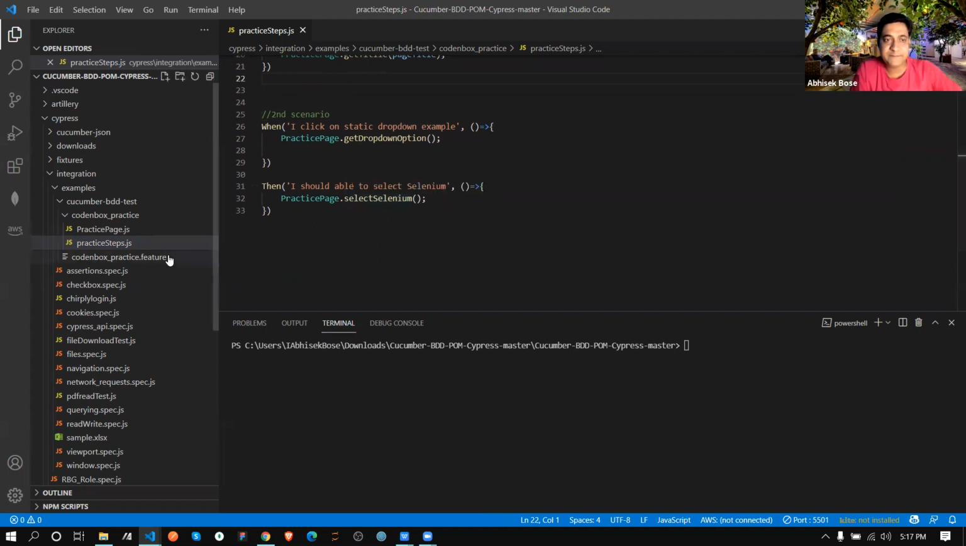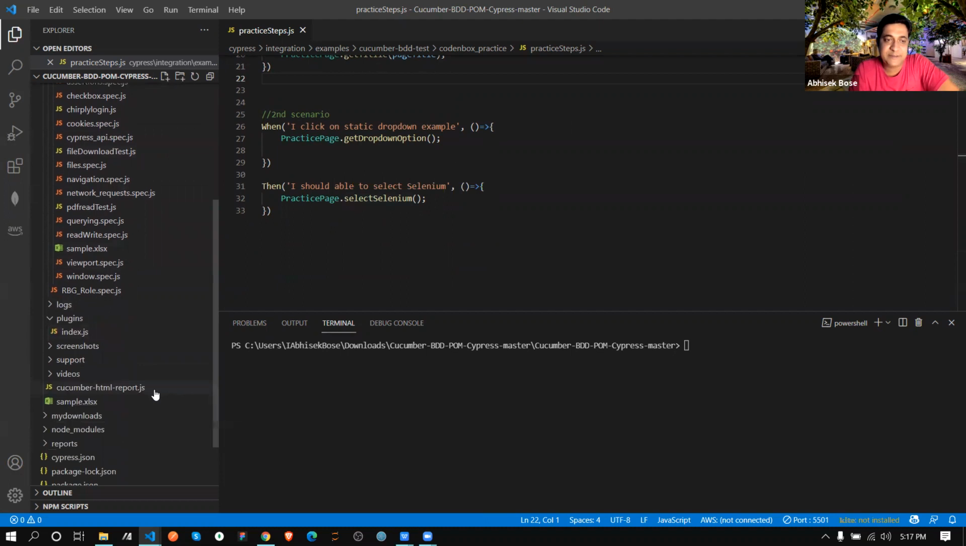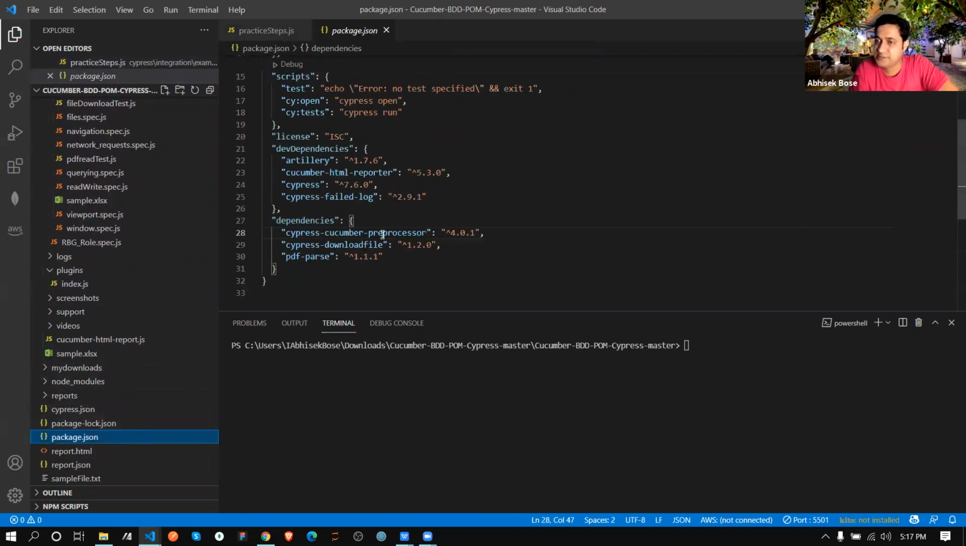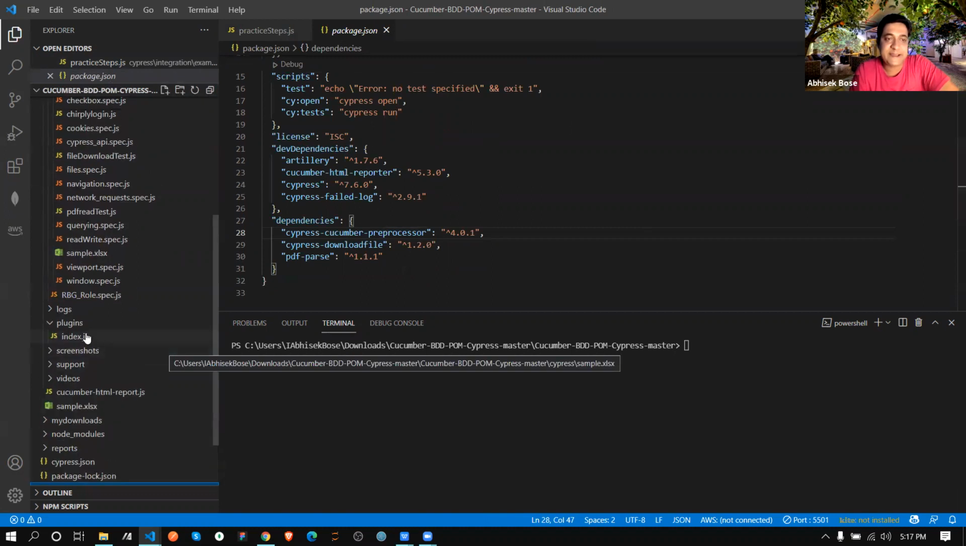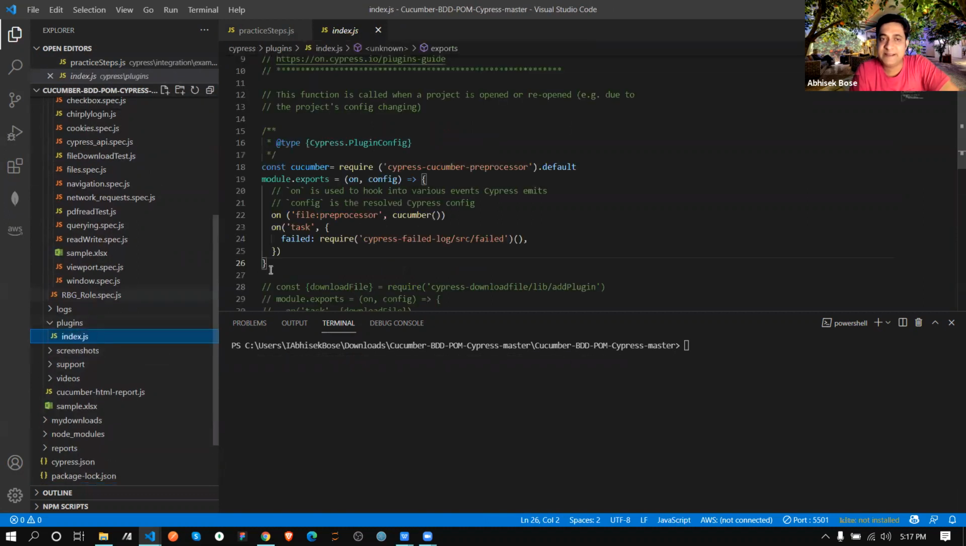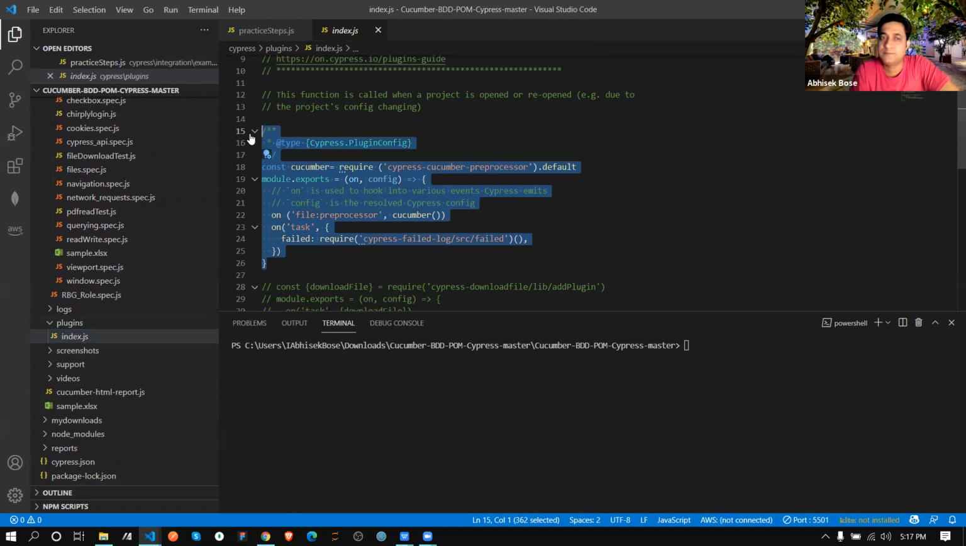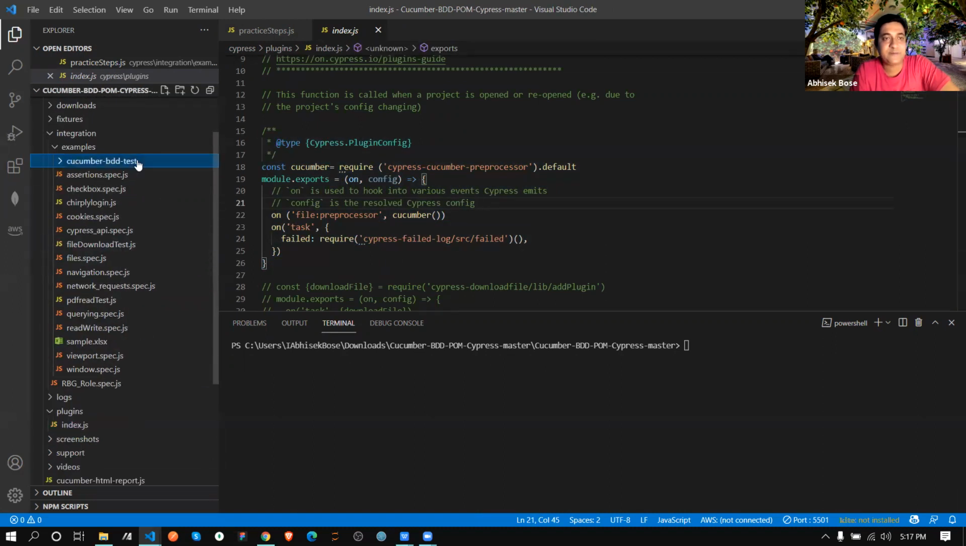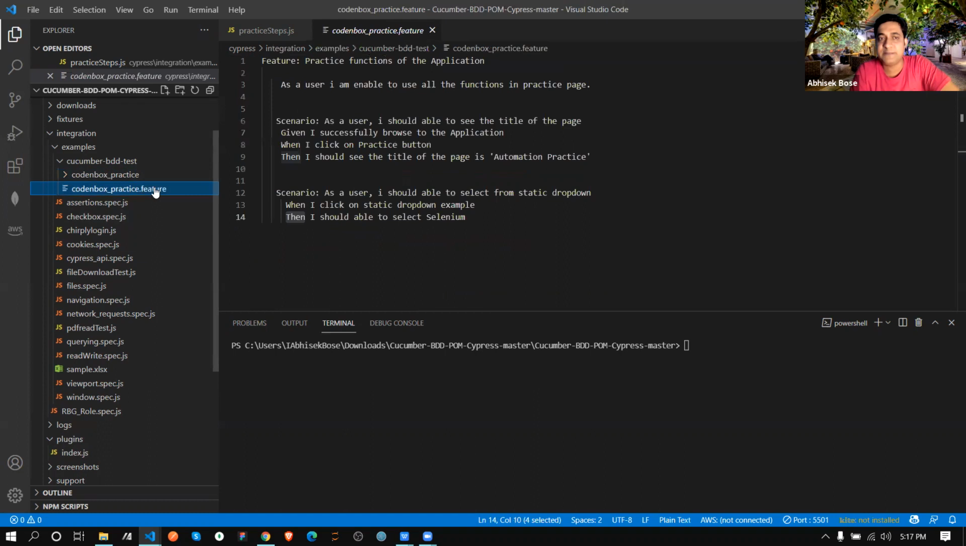So what I did, again I'm just repeating: first I installed, so it will be reflected in my package file. Second, I went to the plugin index, then I defined this code. Third, I created a master folder, and under that master folder I created one subfolder and one file. That file is basically my feature file, where I wrote the BDD format.